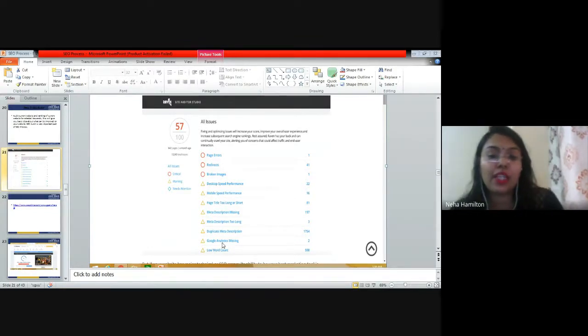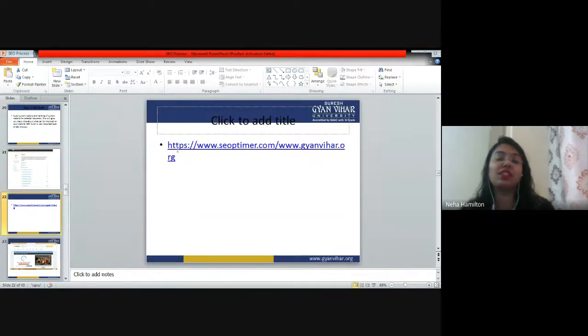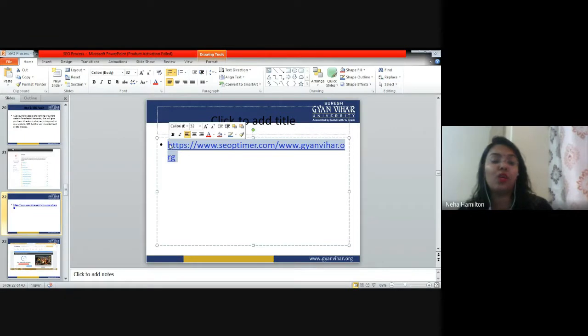Next is Google Analytics missing, right? So you have to add the Google Analytics function in the programming so that you can track the traffic that is coming to your website. That is also missing in two pages, right? And then low word count. Low word count means the page does not have as much content as it should, and there are more unnecessary things. Okay, that is low word count.